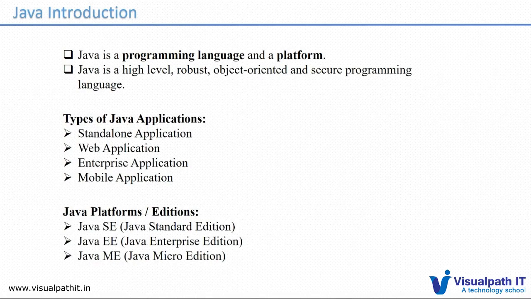So we can go to the next, and it is about types of Java applications. What are the different types of Java applications we can develop? Each programming language has some capability for developing applications. Suppose if you take C or C++, we can develop only standalone applications, and it is not possible to develop web-based applications. But Java has the scope of developing standalone applications as well as web applications, enterprise applications, and mobile applications as well.